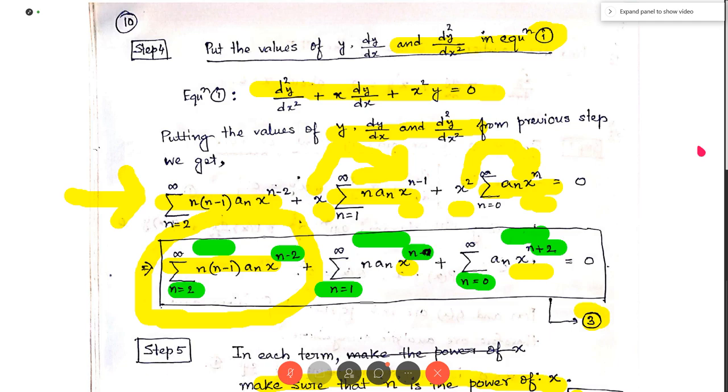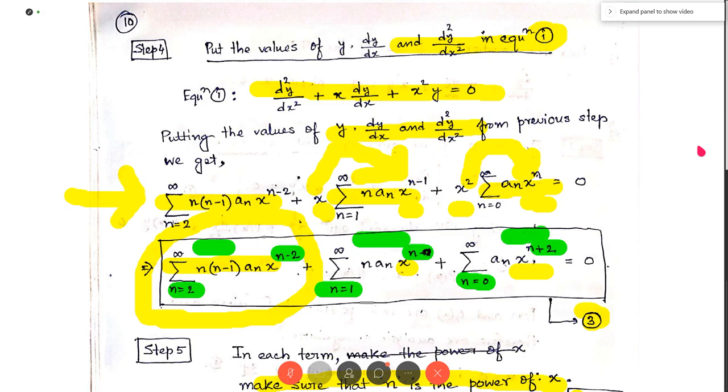Okay, so the first term was summation n runs from 2 to infinity n into n minus 1 a n x to the power n minus 2. We put n plus 2 in place of n. We replace n by n plus 2. So n plus 2 equal to 2 to infinity, n plus 2 minus 1, a n plus 2, x to the power n plus 2 minus 2. Okay, then after some algebraic manipulation, that is n plus 2 equal to 2. So plus 2 minus 2. So see here,